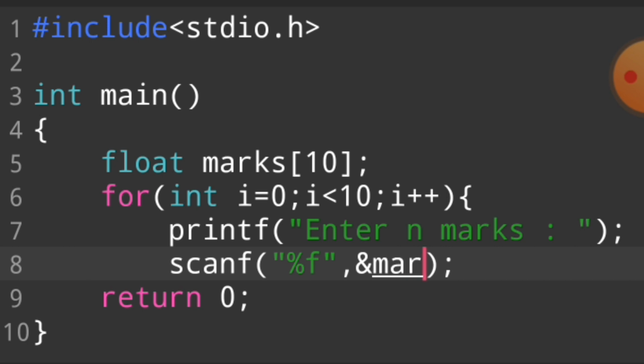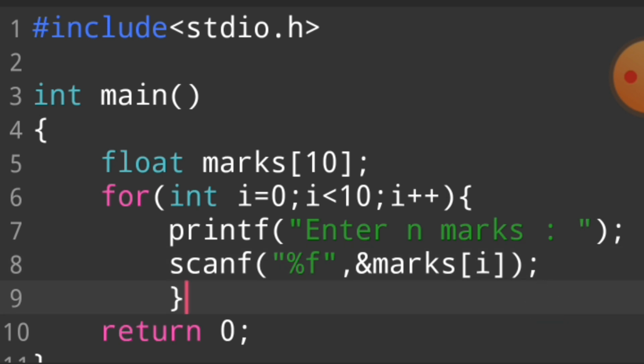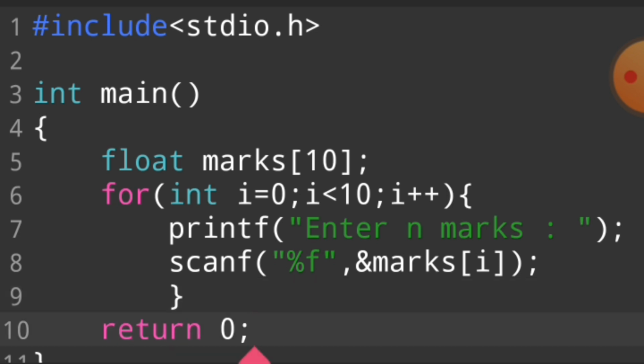So we ask our user for marks[i]. If the value of i is 0, it is marks[0]. If I give input, our input is stored in the marks[0] array element. I hope you understand this topic. If you don't understand it, don't worry guys, I will explain it again and again, inshallah, in a very good way.